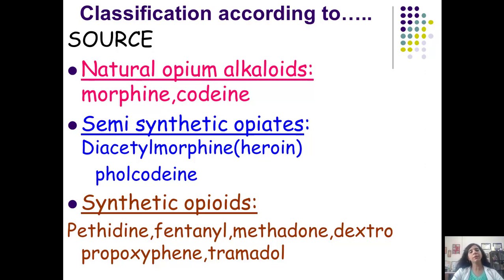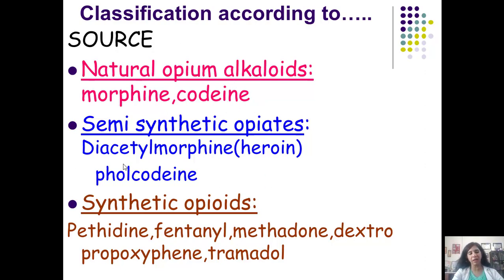Now we would start with the second drug, which is also a natural opioid, and the name of the drug is codeine. Remember students, codeine starts with C, and remember two things for codeine, that is cough suppression as the main therapeutic effect and constipation as the main side effect.